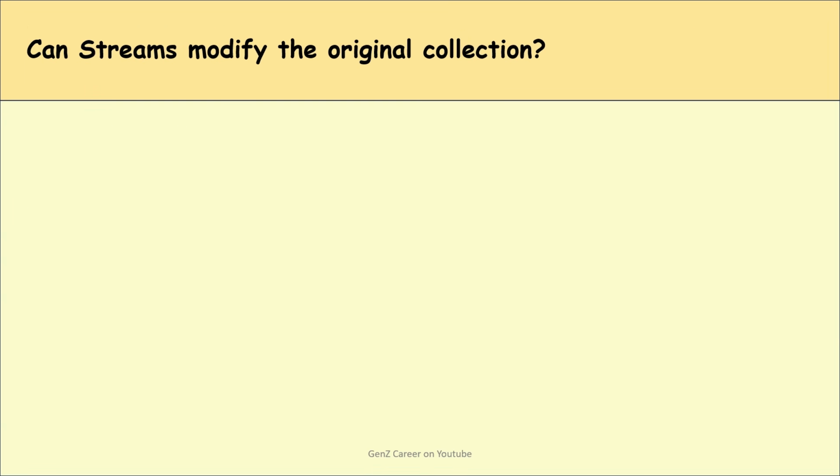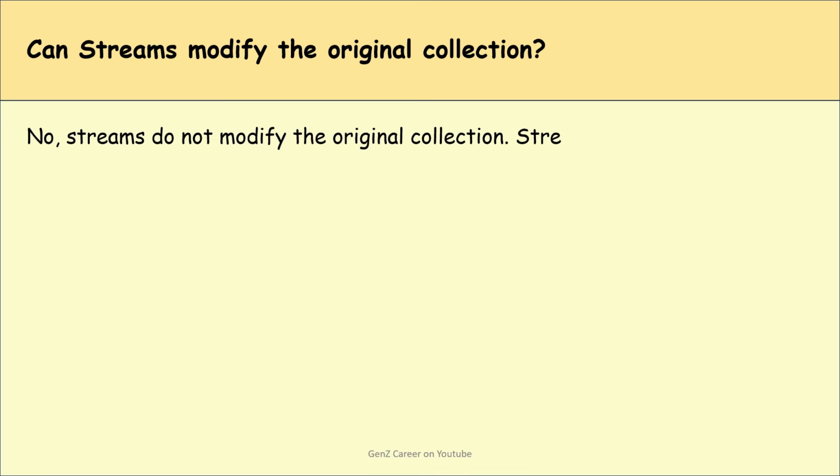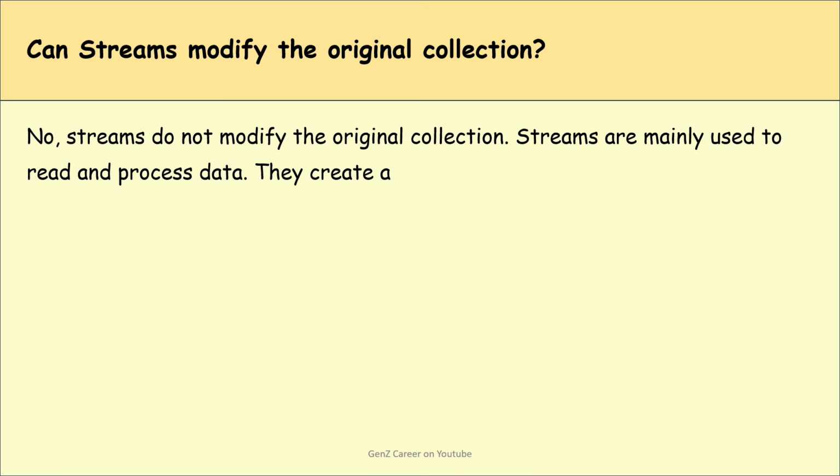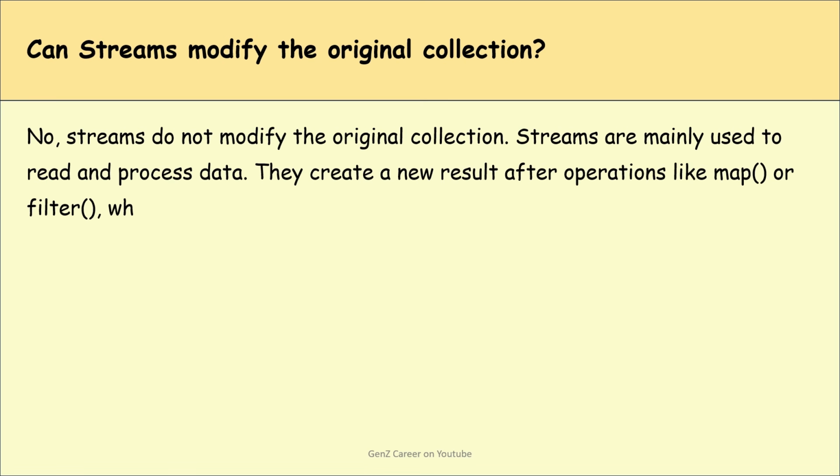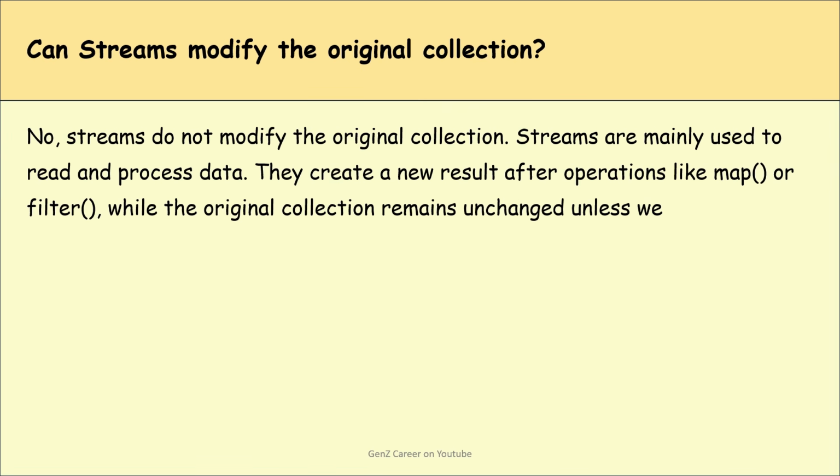Guys, next question is, can streams modify the original collection? So this is a very important question. The answer is no. Streams do not modify the original collection. Streams are mainly used to read and process data. They create a new result after operations like map or filter, while the original collection remains unchanged unless we modify it ourselves. Are you getting my point?